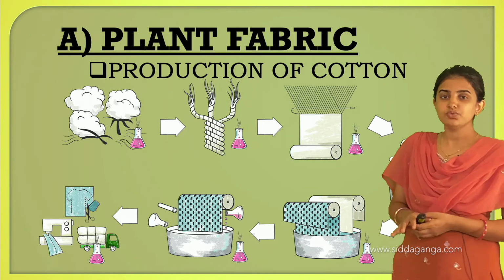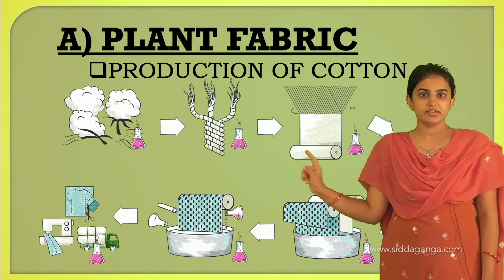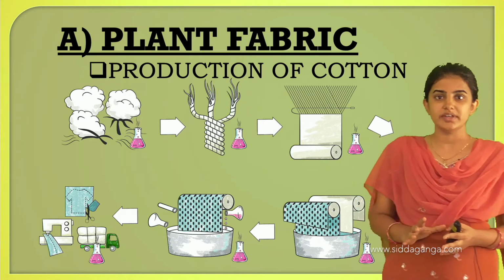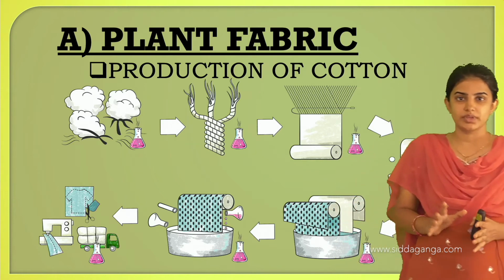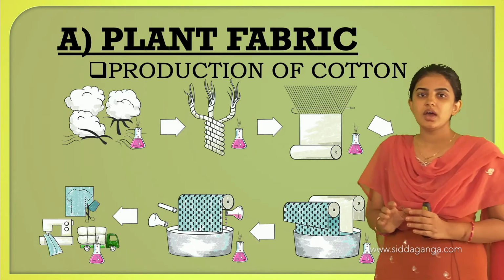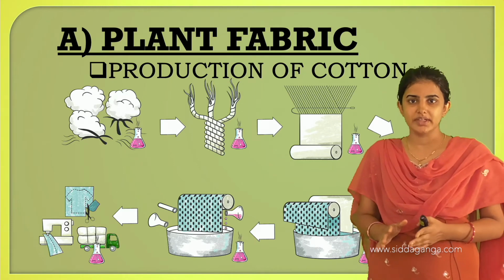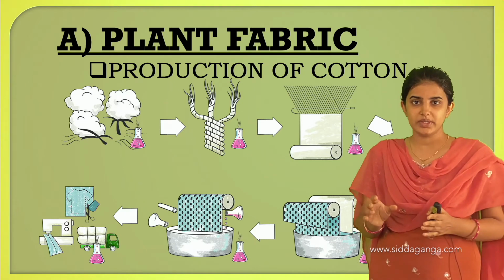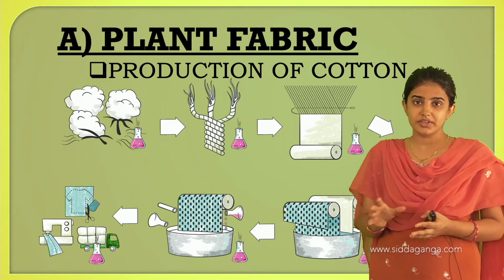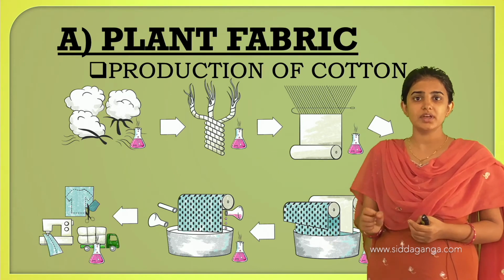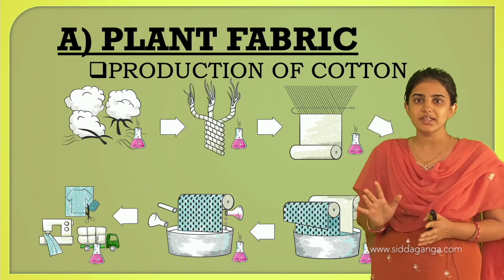See, there is one process that comes under this heading, and that process is called ginning. Ginning is nothing but the process of removal of seeds from the cotton. And there is one small instrument that has to be used, and that one we call gins.